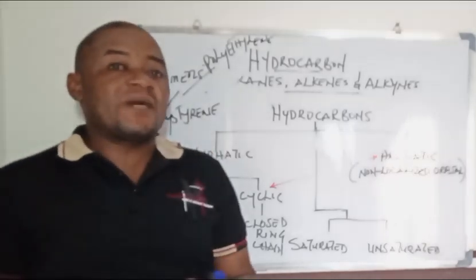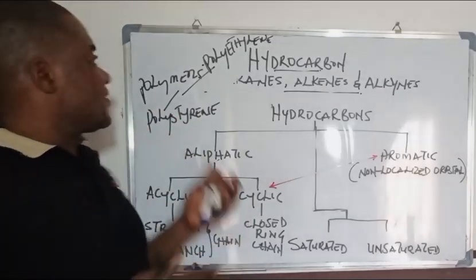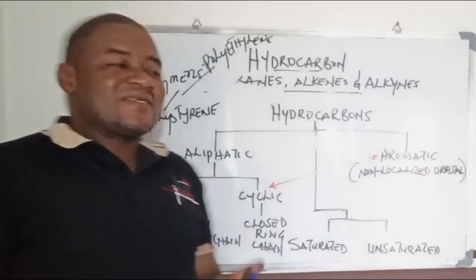Polystyrenes are actually aromatic compounds. Aromatic hydrocarbons can exist in the form of polystyrenes or polyethylene, and these are polymers.